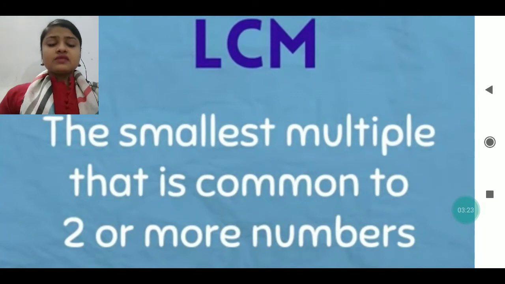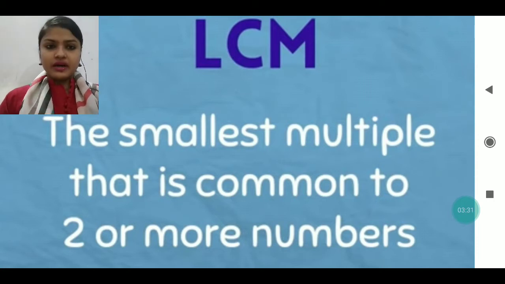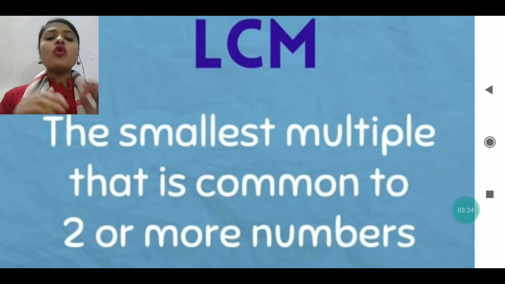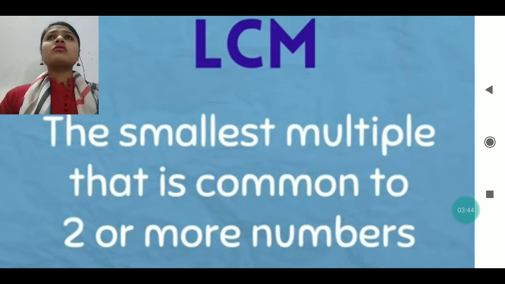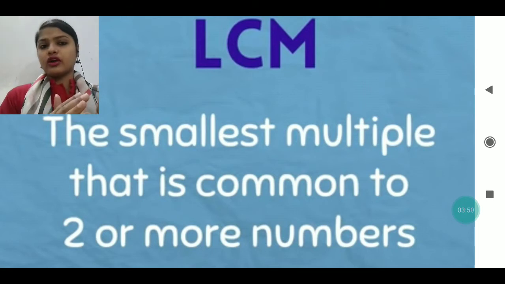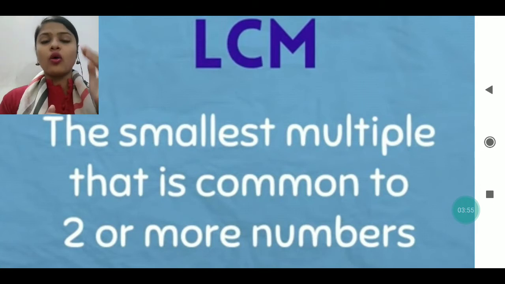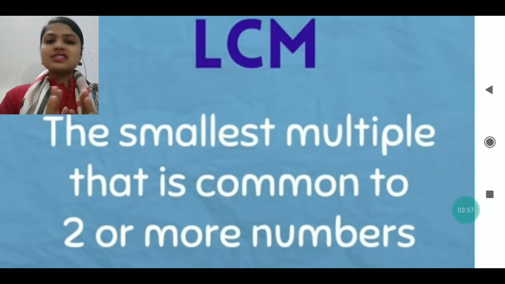Now you can see, it is the smallest multiple that is common to two or more numbers. Maybe the numbers given are 4, 8, 6, or four numbers can also be given to you. So the multiple has to be common to all the numbers. It is not that we get it in two and the third one we do not get. If three numbers are given, we have to find the common multiple in all three numbers. Otherwise it is not considered a common multiple.